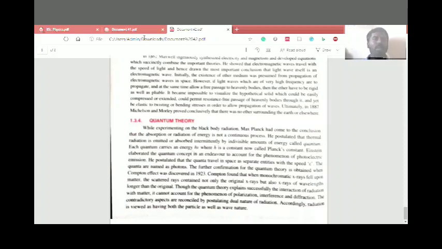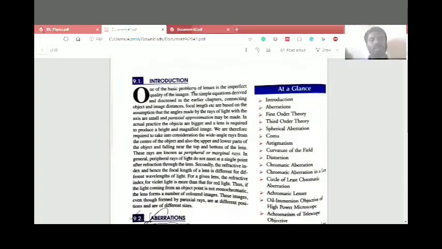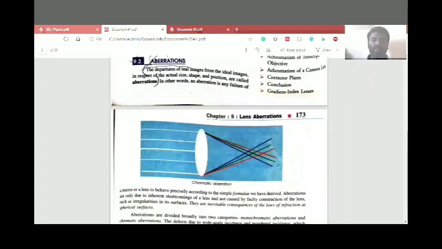about light and optics. First of all, in the first unit we are going to cover geometrical optics. What is geometrical optics? Here aberration is studied. In the first unit we are going to cover aberration. What is aberration? It is the departure of reality from the ideal image. If the image is produced by a lens or a mirror, the defect in the image is called aberration.